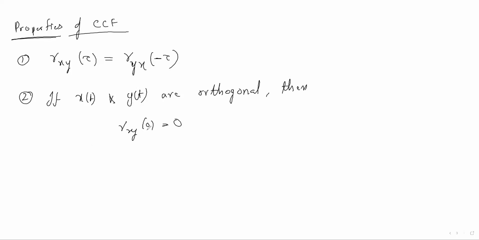At tau equal to 0, the output should be 0, and likewise Ryx(0) should be 0.